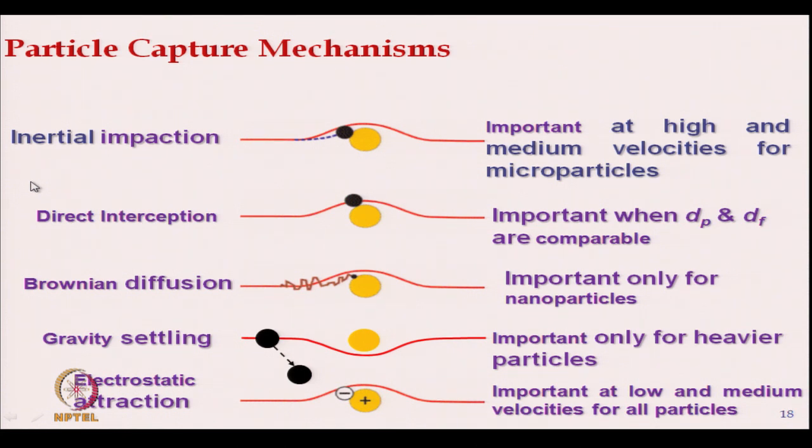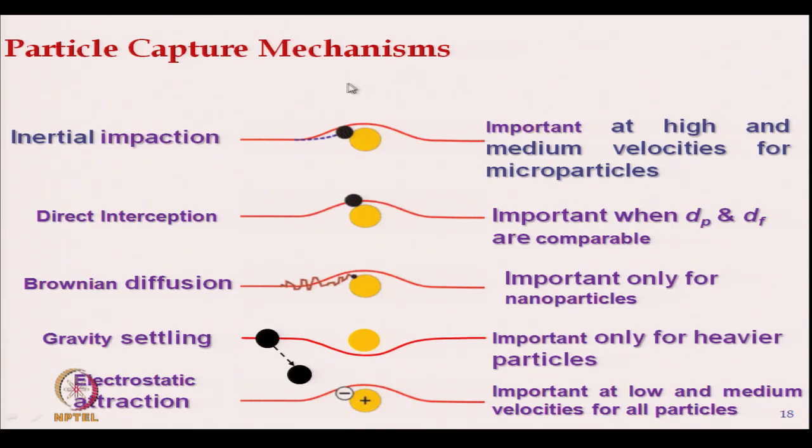Now, this picture shows the capture mechanisms. As has been mentioned, in inertial impaction the particles are heavy enough, and the red path is showing the air movement. So, air is taking its own path where the passage is available, and due to the heavier particle it will not follow the air movement.